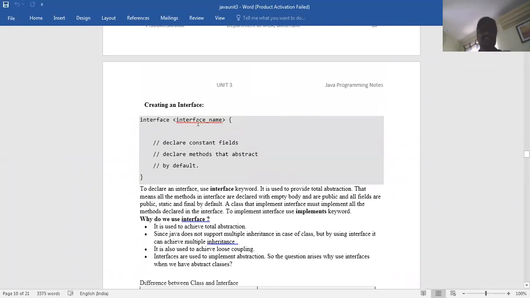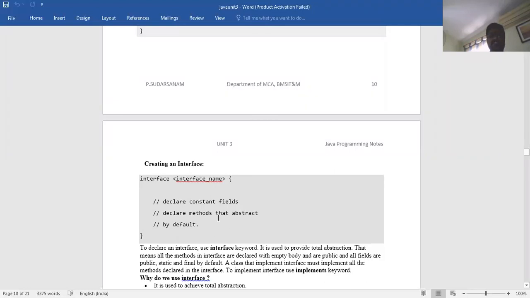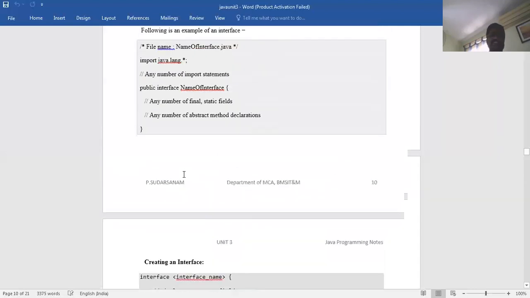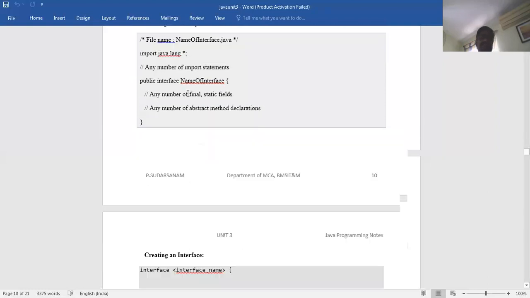We have seen only an example for the laboratory program in the last class. Declare the constant fields, and declare the methods that are abstract. So whatever you have written here, declare the abstract methods, and those methods have to be detailed. We have to write the functions, so that is called by default. So creating the interface, this is nothing but the syntax of the example for this one.